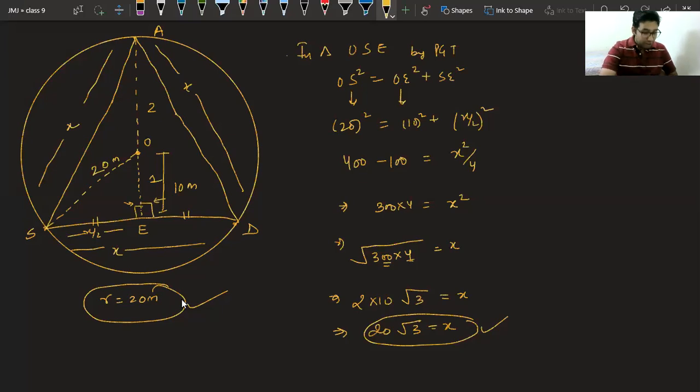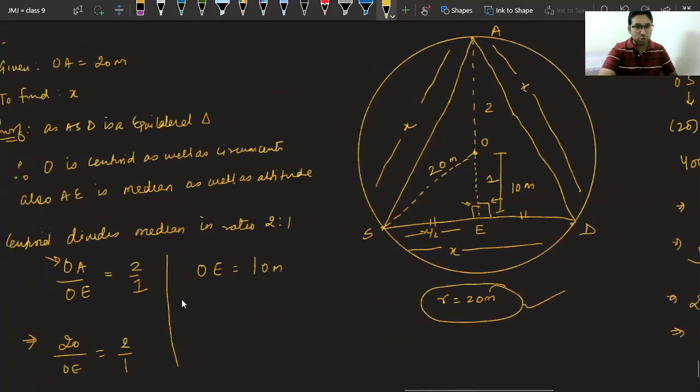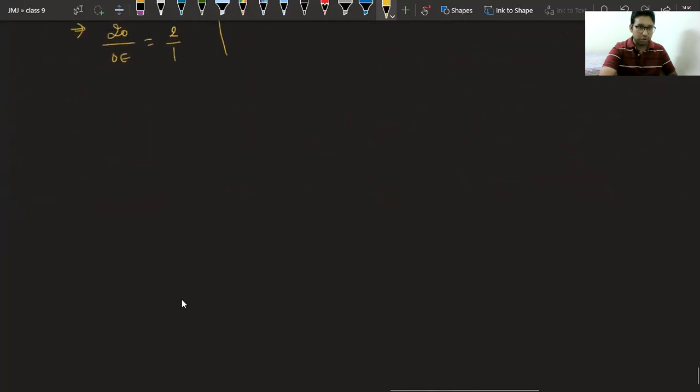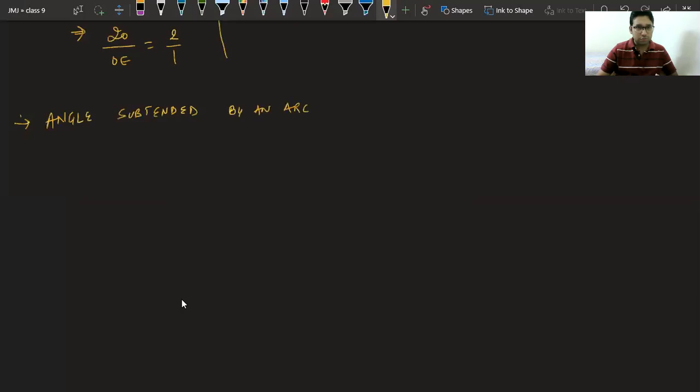Now see, we have the next topic for the last exercise. These theorems are very, very important for the last exercise. So we will try to understand them properly. And you have to promise me that you will try the questions of 10.5 on your own. Okay. So let's start the first topic. Your topic name is angle subtended by an arc of a circle.